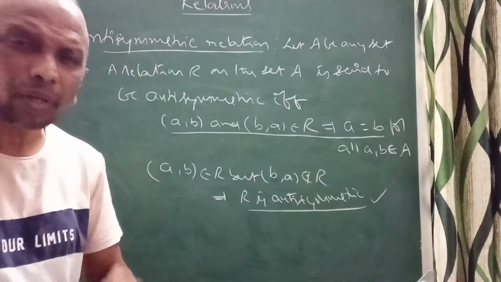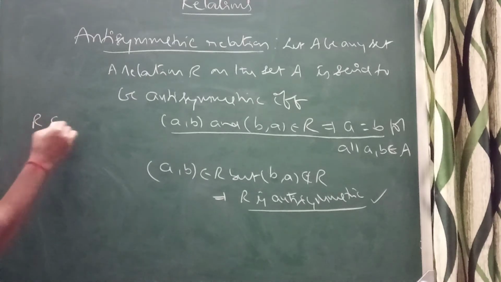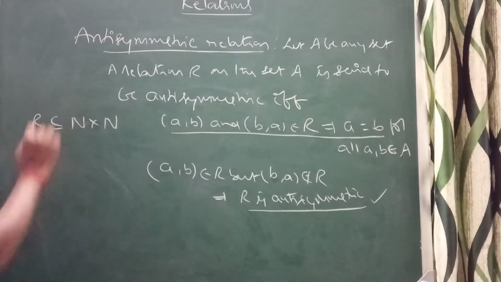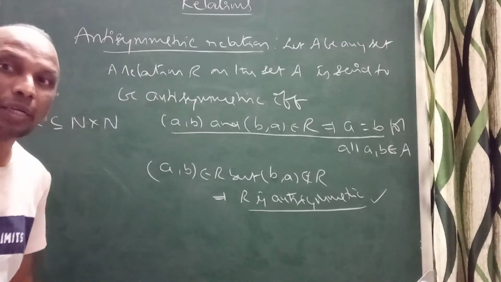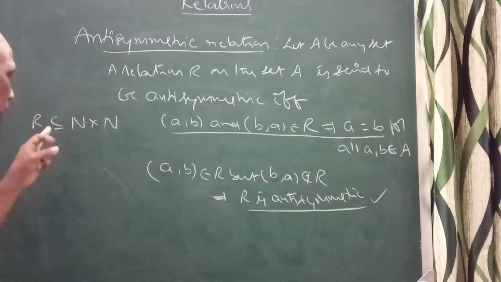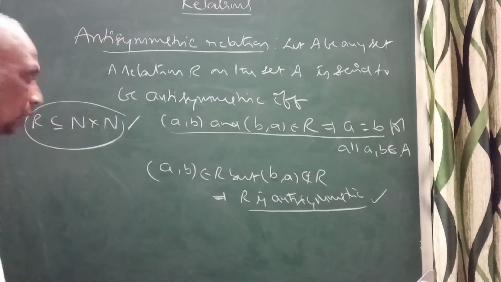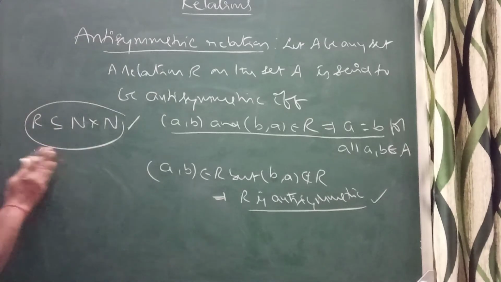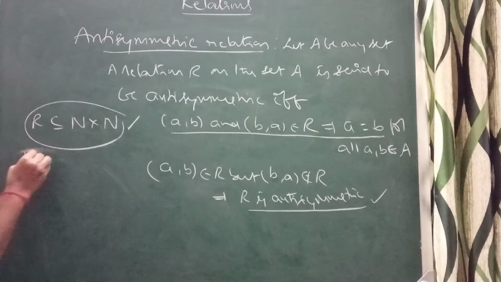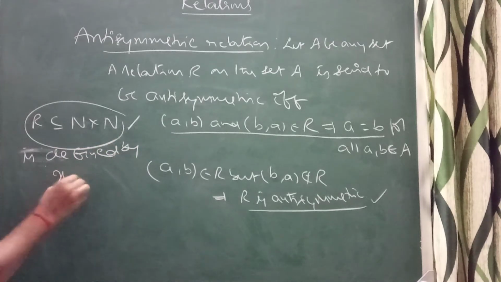Now, can we go to an example here? Suppose again R is a subset of N cross N, where N is the set of natural numbers. The relation is defined by x divides y.